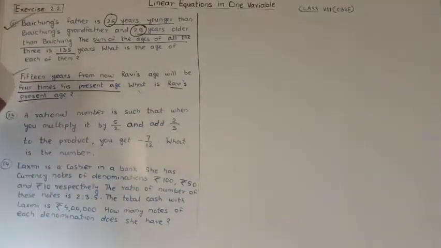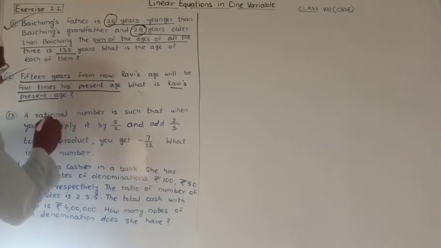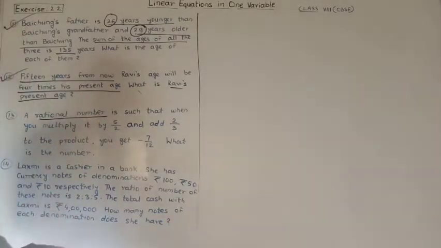What is the number? So first of all, you consider the rational number is x.